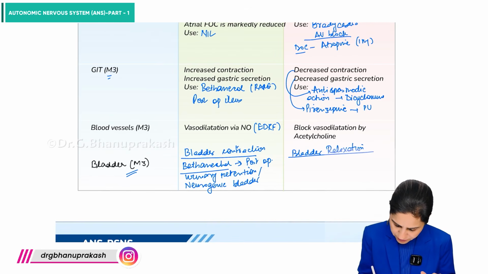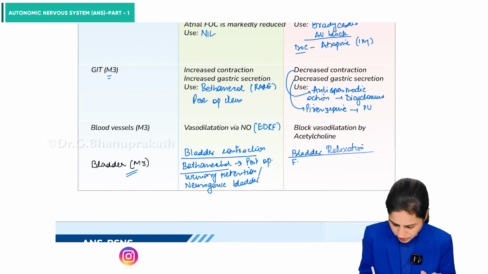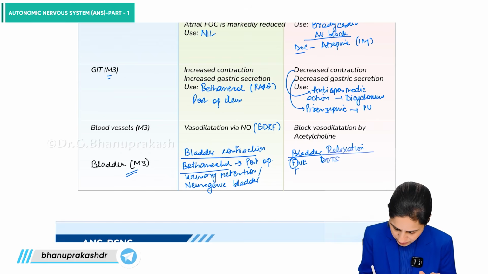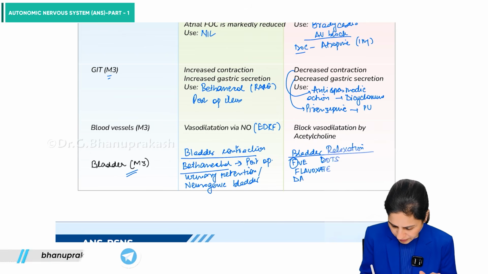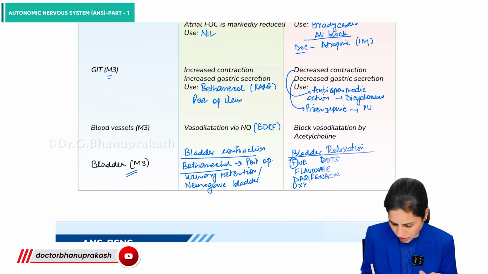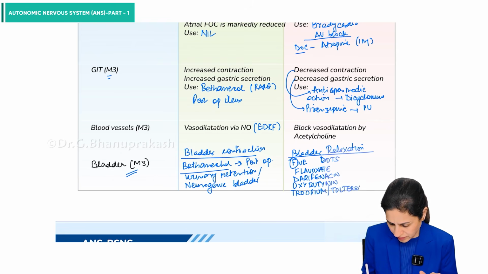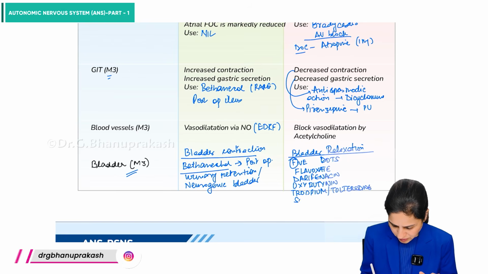So we can remember 5 dots as a mnemonic. So we take the F of the 5 and the dots. So F here is flavoxate, darifenacin, oxybutynin, trospium, tolterodine, and solifenacin.